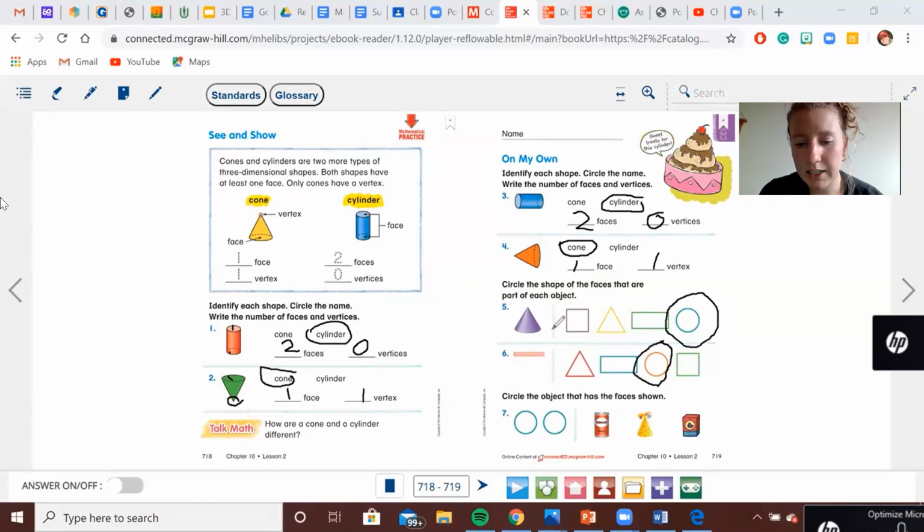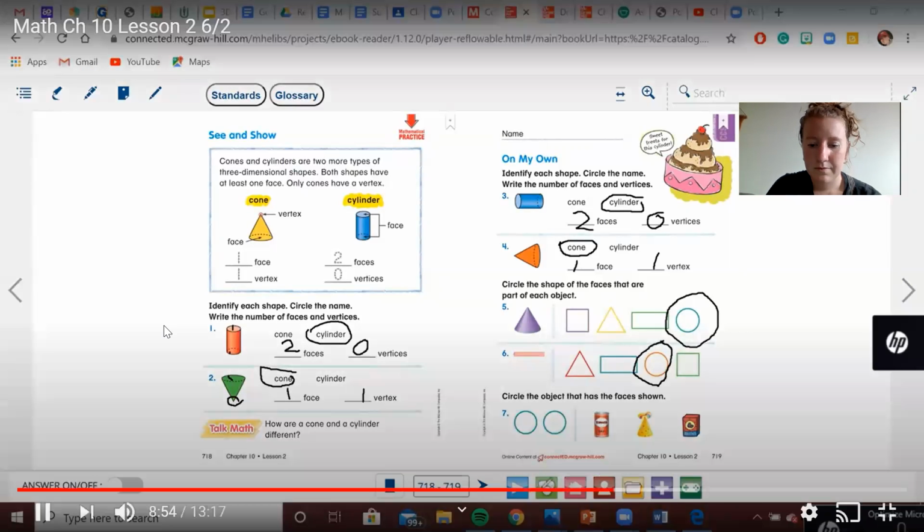Circle the object that has the faces shown. So 2 circles could be the faces of what object there? Good, it's that can. Exactly. So you can pause on this page if you need more time.